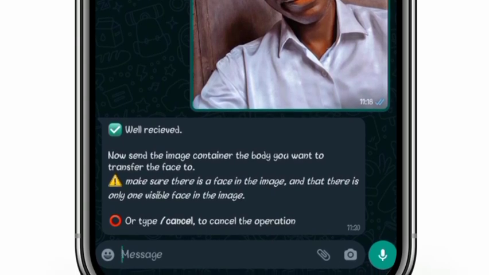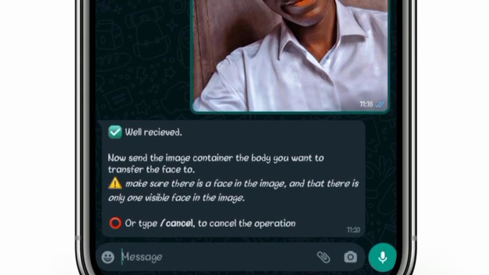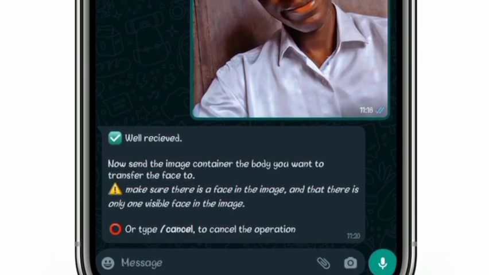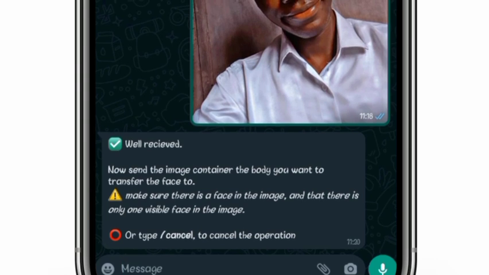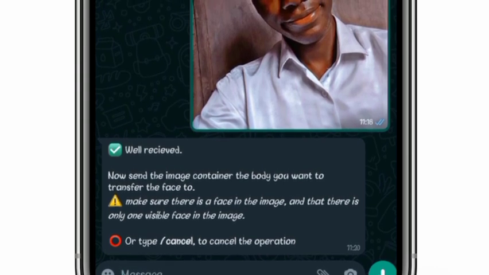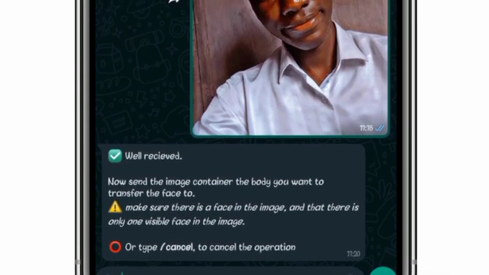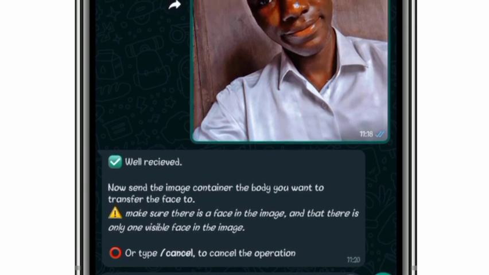It says well received. Now send the image containing the body you want to transfer the face to. So the body we want to transfer this face to is the next image we will be sending.